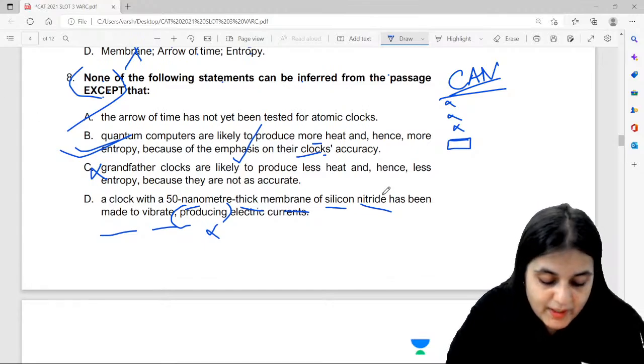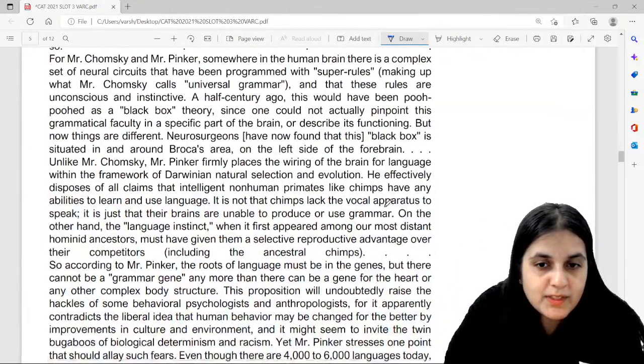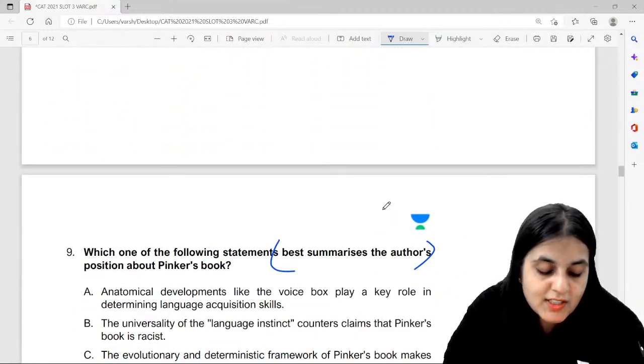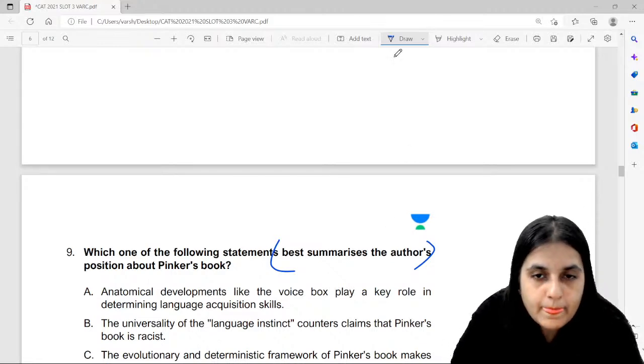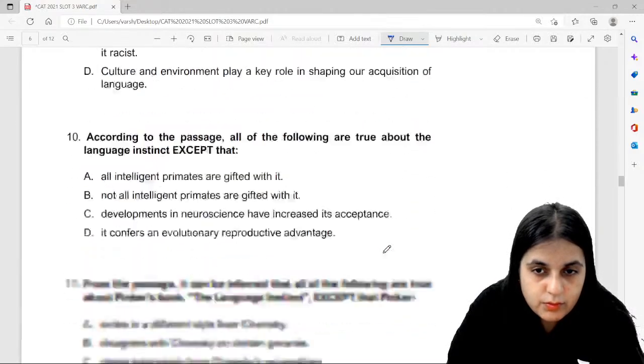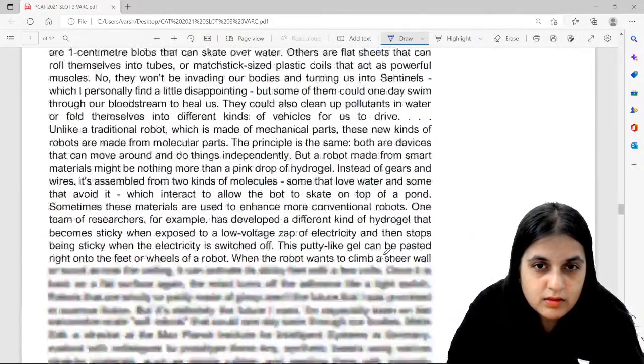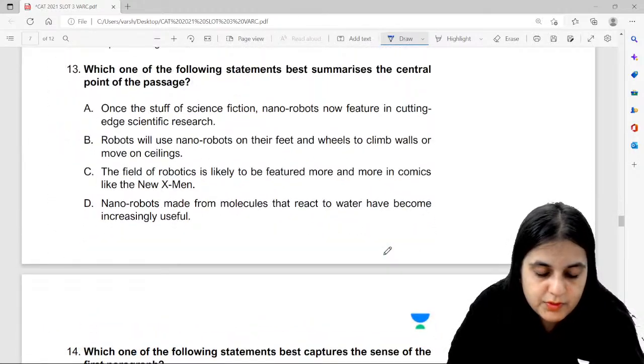Okay, next one guys. Which passage should we take up next? Come on, shall we take the one with the line? Now you tell me, which passage did you have the most doubts in? The robot one. Okay, let's take the robot one and then we'll come to the first one, Pallavi.